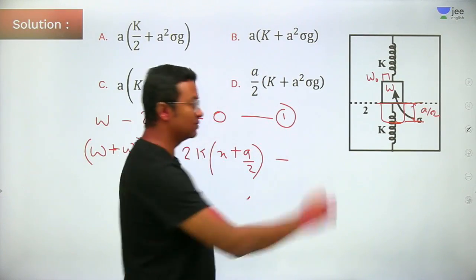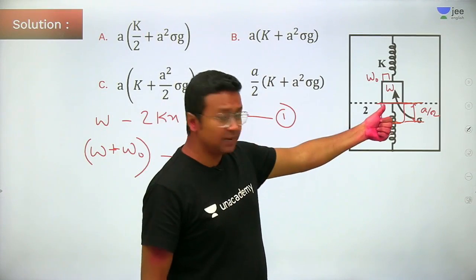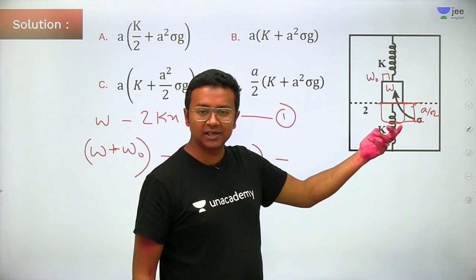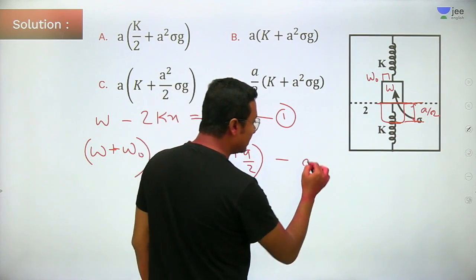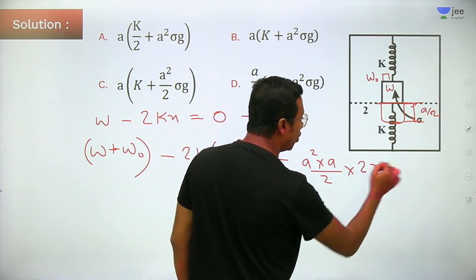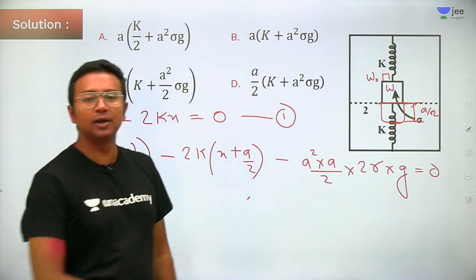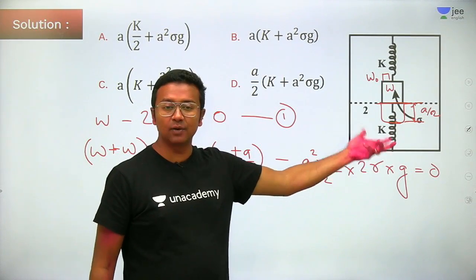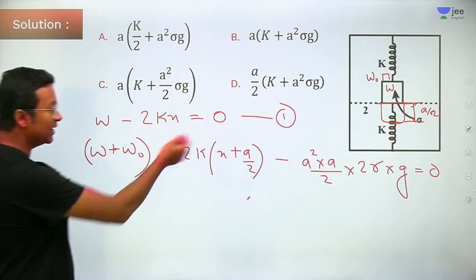Minus. Why minus? Because the buoyant force will also act in the upward direction. So how much will be the buoyant force here? Try and understand. Volume of the liquid displaced into density of the liquid into g. So the volume of the liquid displaced will be A square into A divided by 2 into 2 rho into g. This should be equal to what? 0. New equilibrium position, right? Why 2 rho? Because the density of the liquid is 2 rho. Simple enough.